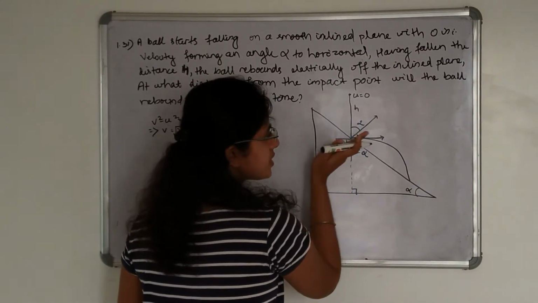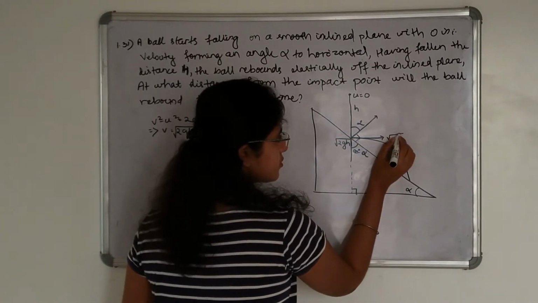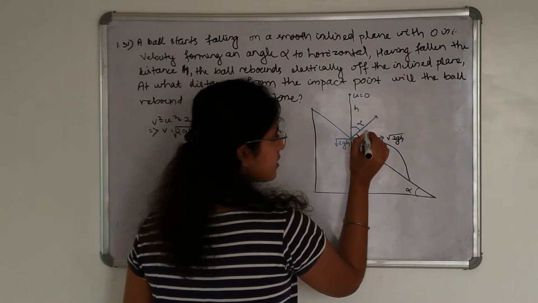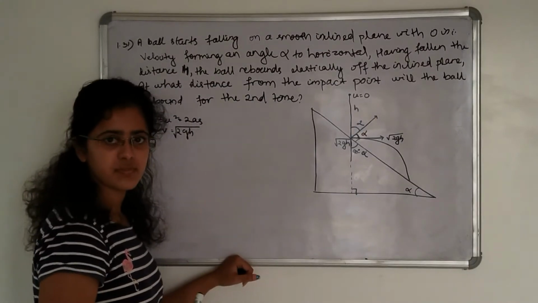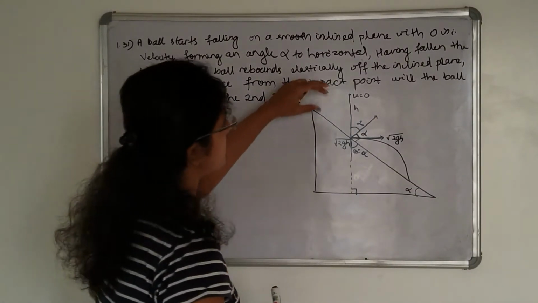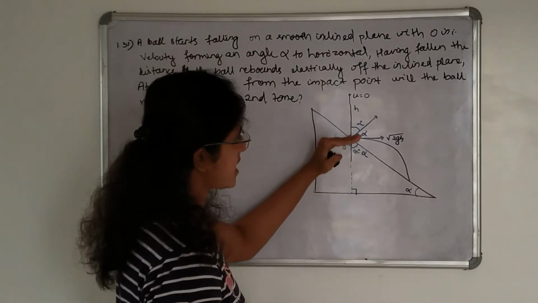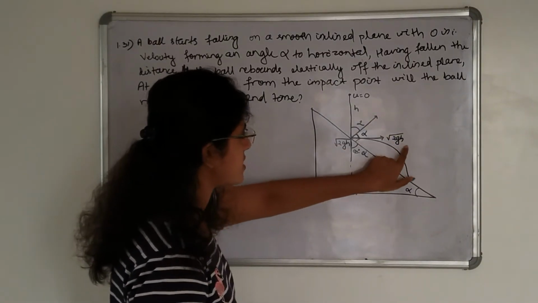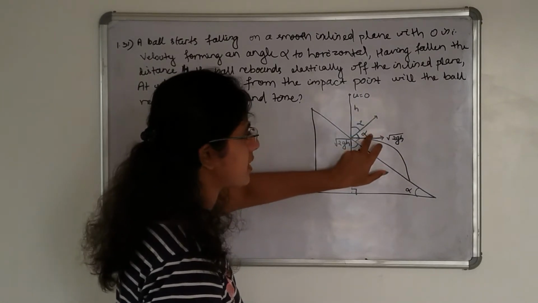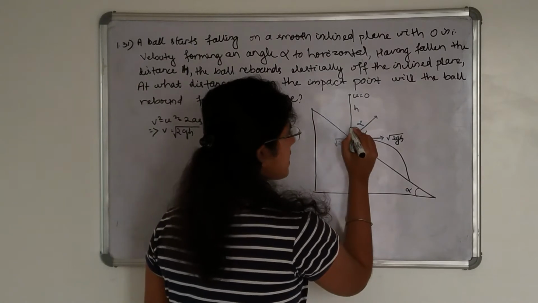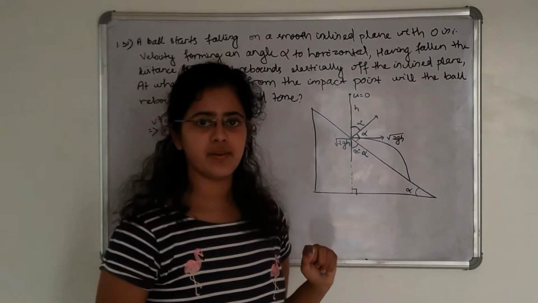Elastic rebound means the velocity with which it rebounds is root over 2gh, making this angle alpha. In whatever velocity it falls on this ground, it again starts motion with this velocity and with the same angle, that is alpha. So this angle is alpha and this angle is also alpha.